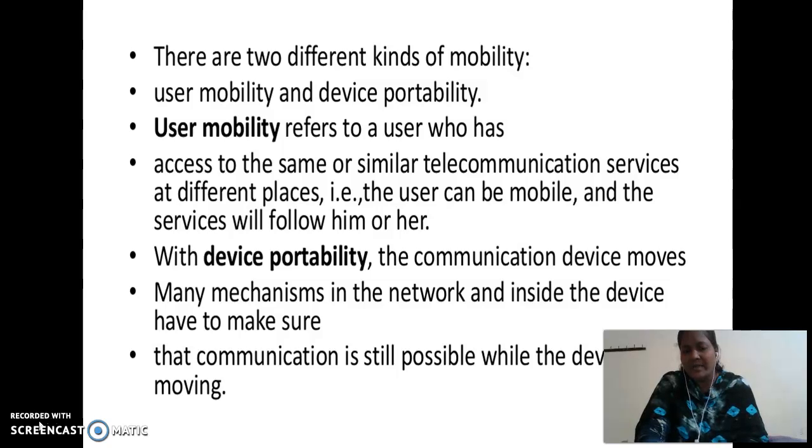Device portability means the communication device moves. Many mechanisms in the network and inside the devices have to make sure that communication is still possible while the device is moving. These are the two main aspects in mobile computing and applications: user mobility and device portability.